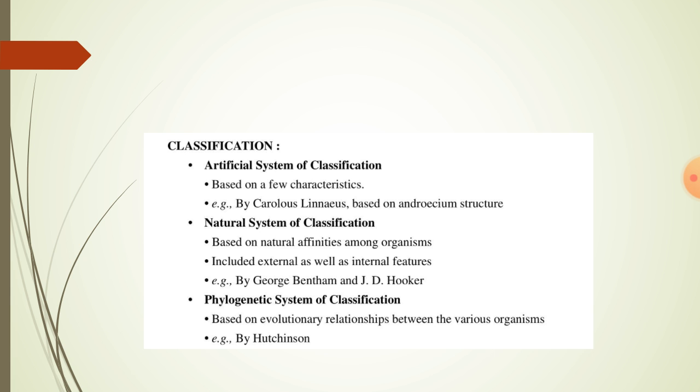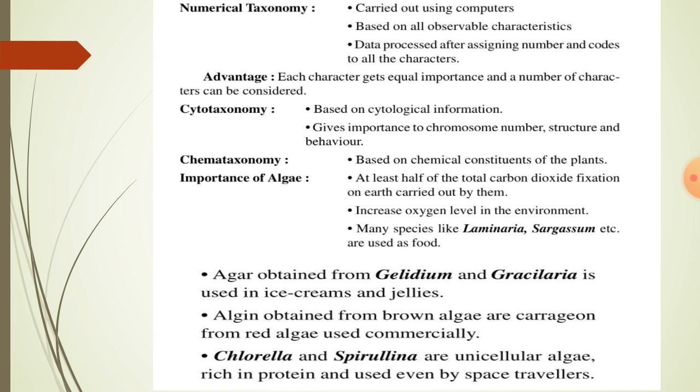Phylogenetic system of classification was proposed by Hutchinson. It was based on evolutionary relationship between the various organisms. Numerical taxonomy was carried out using computers. It was based on all observable characteristics and data processed after assigning numbers and codes to all the characters. The advantage of numerical taxonomy is each character gets equal importance and a number of characters can be considered.